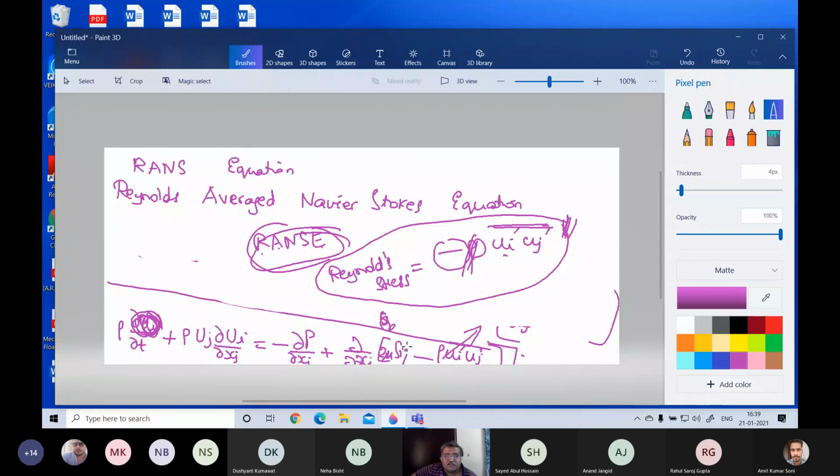It's very lengthy, very long. All the equations you have are very long, with very long terms. What happens is that here there is a ui uj term coming, and this produces something known as a closure problem. We'll come to that later. So this is all for today.